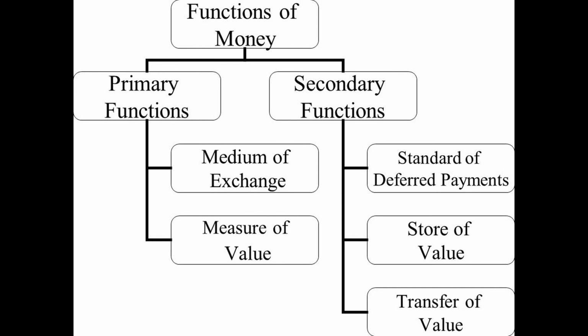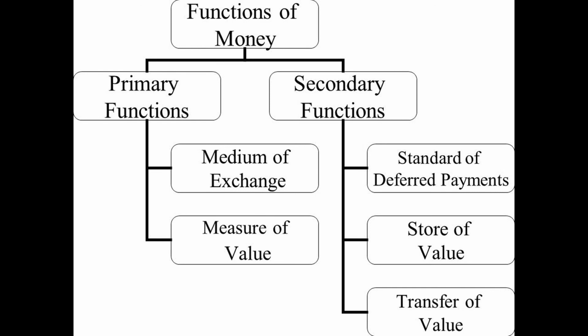For example, if we want to buy furniture or machinery, it is very easy to give the amount to the seller. But earlier it was very difficult to find such a coincidence of wants for that commodity. So these two functions are the most important functions, and for this purpose only money has been introduced.